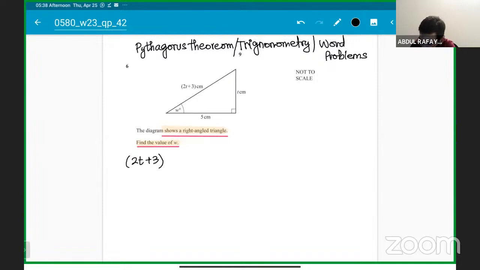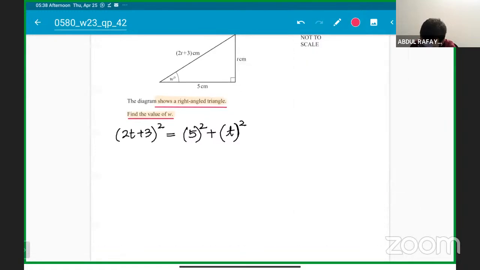Okay, a basic type of word problem that you will say (2t plus 3) whole square is equal to 5 square plus t square. Everyone getting it guys with me? Make sure it's a 7-mark question guys. Everyone following? So you will have to show proper clear working. So it will be (2t plus 3) bracket (2t plus 3) open.